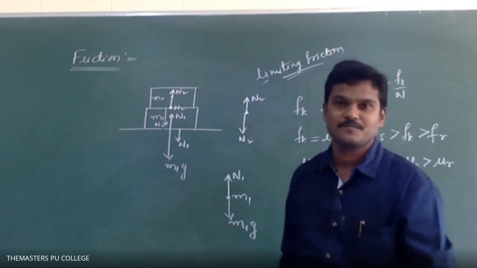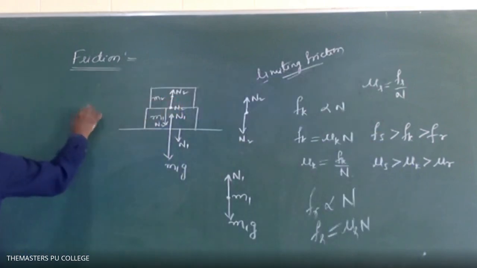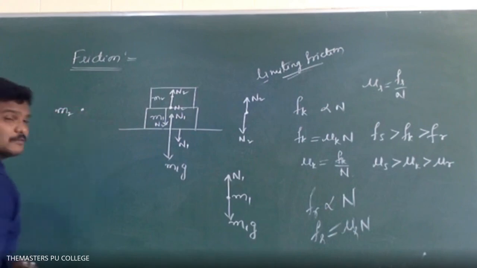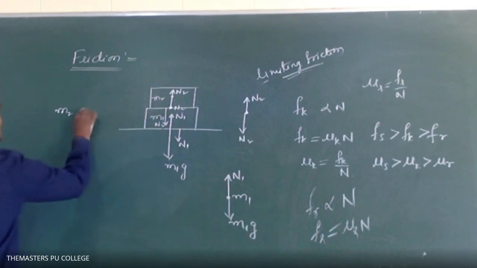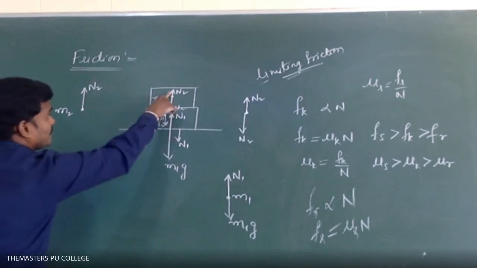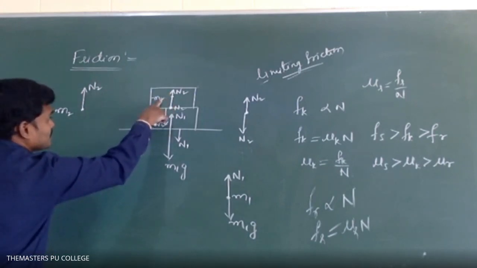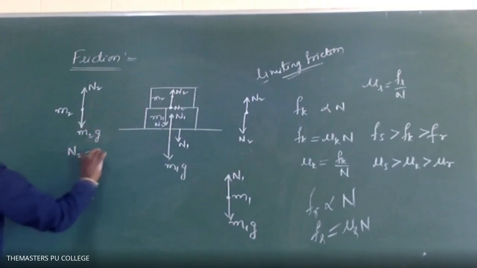Let us know only the diagram of M2. The free body diagram of M2, very basic thing this is actually. Only M2. Tell me how many forces are acting on only M2. N2 up, and the weight of this block downwards, M2G. So one is N2, one is M2G.